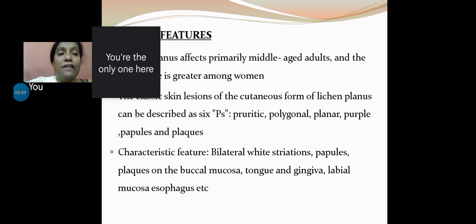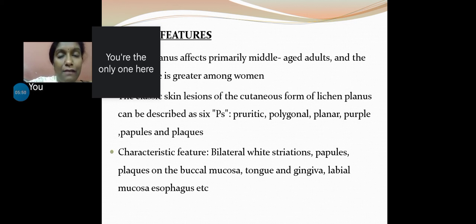Lichen planus usually affects primarily middle-aged adults and is thought to be more common in the female population. Initially, it was thought that it was exclusive to females, but now we have emerging evidence which suggests that a lot of men also tend to be affected with this particular condition. And one more concept about this women predominance was that one of the etiologies for lichen planus is thought to be mental stress, the psychological phenomena. Hence, it was thought to be more in females, which is now proven to be a bias. A lot of males also present with lichen planus.